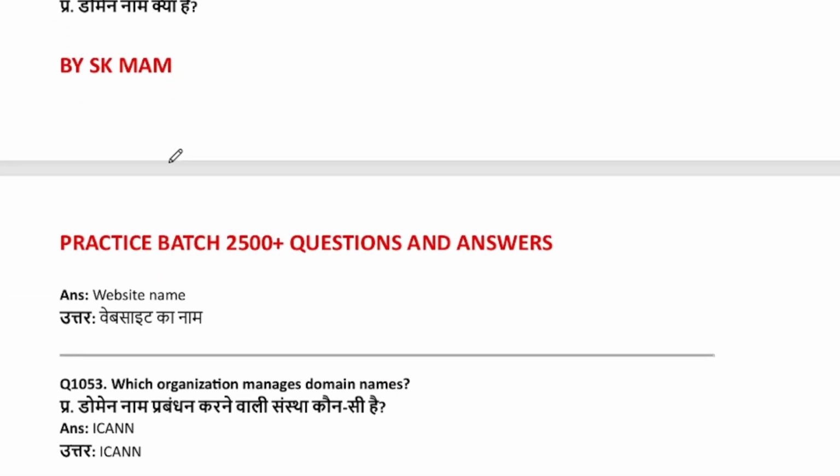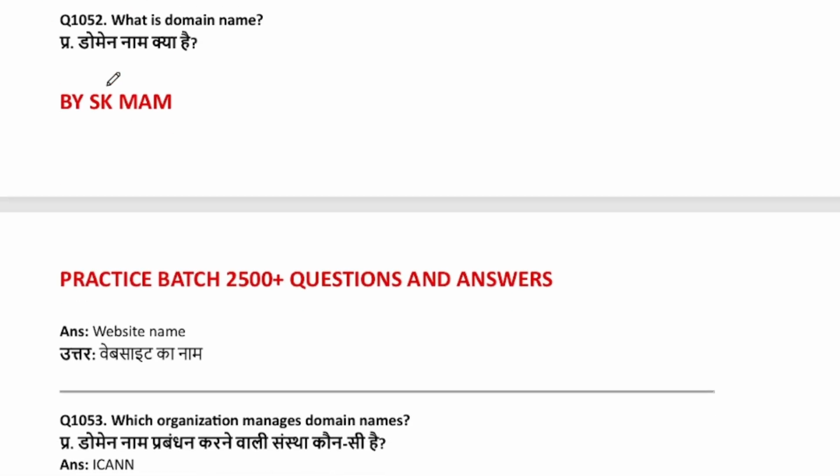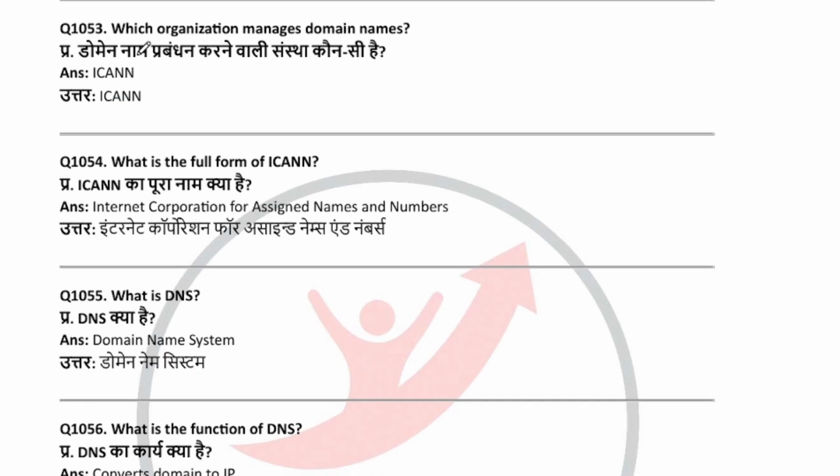Website storage service. What is domain name? Website name. Which organization manages domain names? ICANN. What is the full form of ICANN? Internet Corporation for Assigned Names and Numbers.